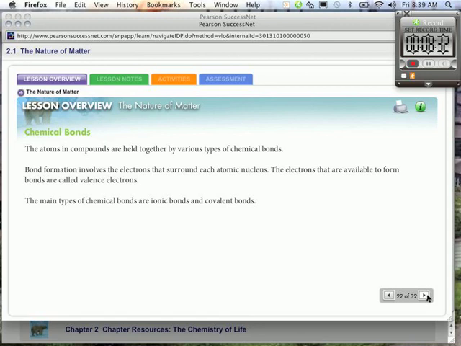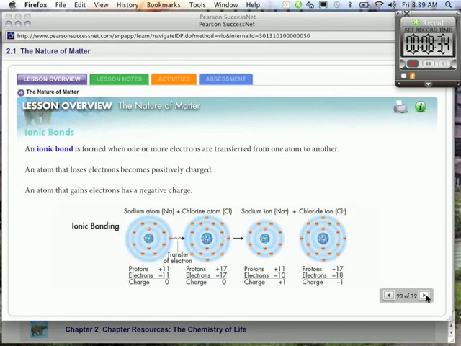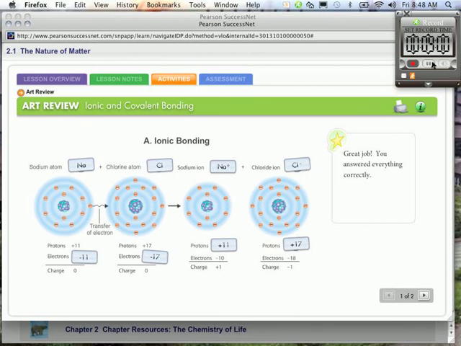An ionic bond is formed when one or more electrons are transferred from one atom to another. An atom that loses electrons becomes positively charged because it has fewer negative particles. And an atom that gains electrons has a negative charge because now it has more negative electrons. And they show that to you here. Ionic bonding is fun!